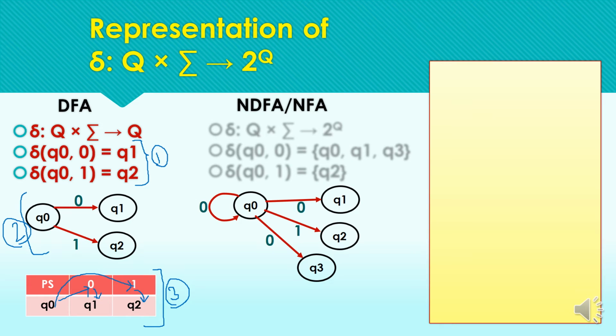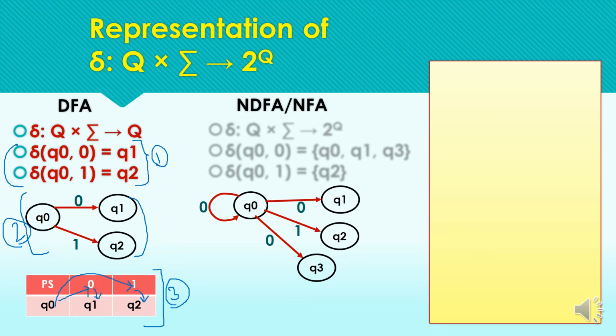We just represent the transitions for an input symbol from a particular state and the resulting state. So these three notations 1, 2 and 3 represent the same information, and we can use any of the three notations to represent the mapping of states and input symbols.